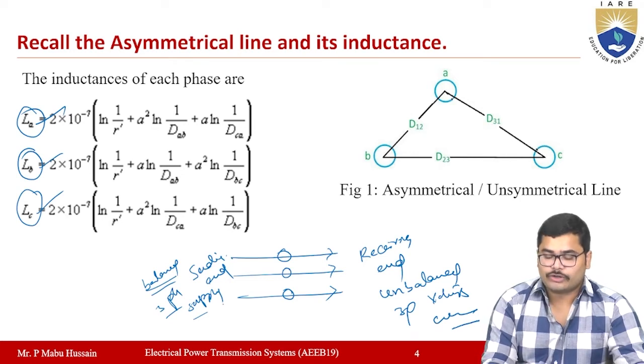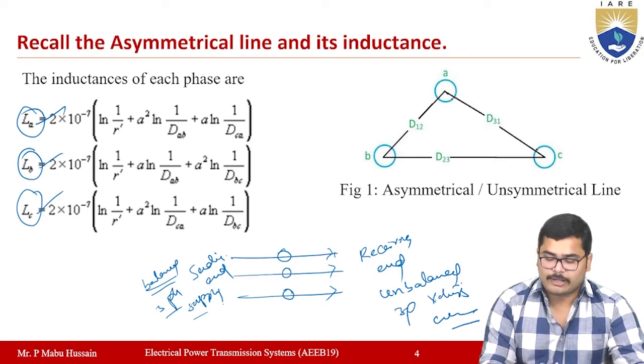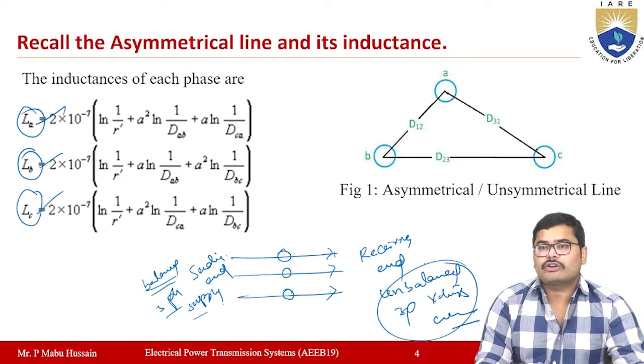So the voltage you are getting at the receiving end in each phase will be different, which is nothing but unbalanced voltages at the receiving end. This is the main disadvantage when you use asymmetrical 3-phase lines. So now how can you overcome this, how can you overcome these unbalanced 3-phase voltages which you are receiving at the receiving end?